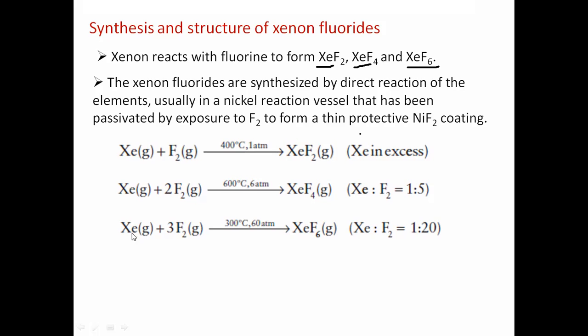You see the ratio of xenon and fluorine is what? How much do you have to add? 20 times. If you take 1 liter, take 20 liters. According to stoichiometry, if you take a particular number of moles of xenon, you take 20 equivalents of fluorine gas and then you get xenon hexafluoride. So these are the simple methods for the synthesis of xenon fluorides. There are 3 xenon fluorides: xenon difluoride, xenon tetrafluoride, and xenon hexafluoride.